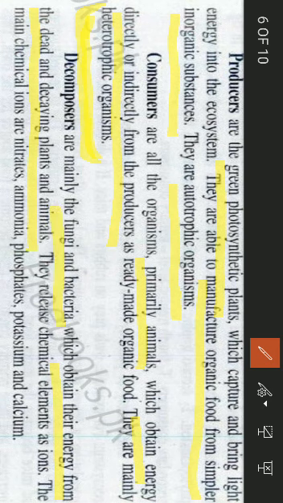They release their chemical elements as ions. And which ions? These are nitrate, ammonia, phosphate, potassium and calcium, as they break down the complex organic material into simpler inorganic ions. And these ions may be nitrate, ammonia, phosphate, potassium and calcium, etc.